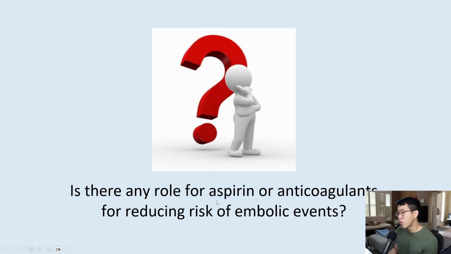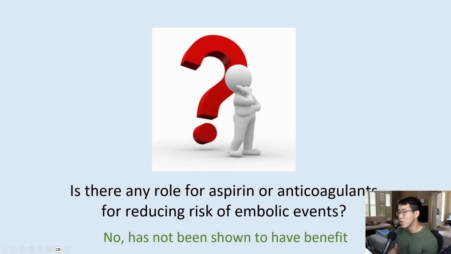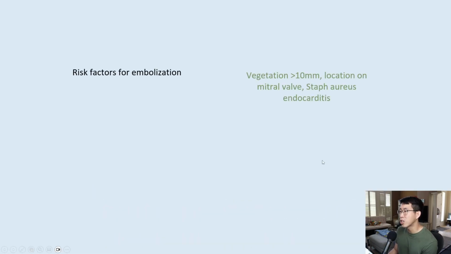Is there any role for aspirin or anticoagulants to reduce the risk of stroke in patients with endocarditis? The answer is no. This has not been shown to have benefit. Some of the risk factors for embolization include a large vegetation greater than 10 millimeters, location on the mitral valve, or Staph aureus endocarditis.